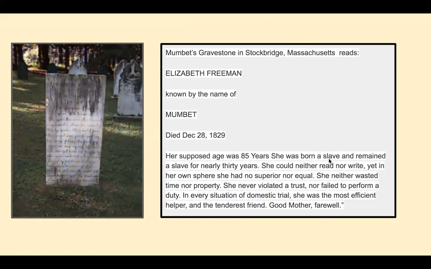She was born a slave and remained a slave for nearly 30 years. She could neither read nor write, yet in her own sphere, so her own world, she had no superior nor equal. She neither wasted time nor property.